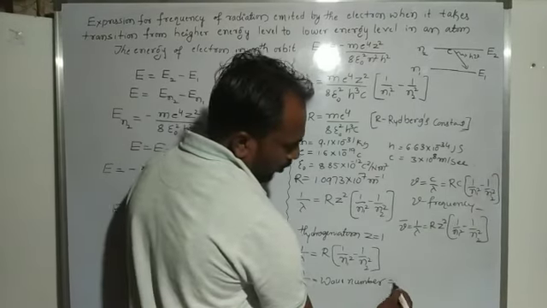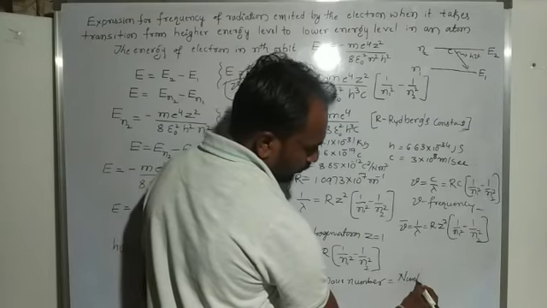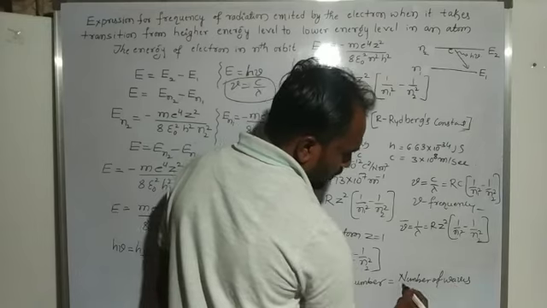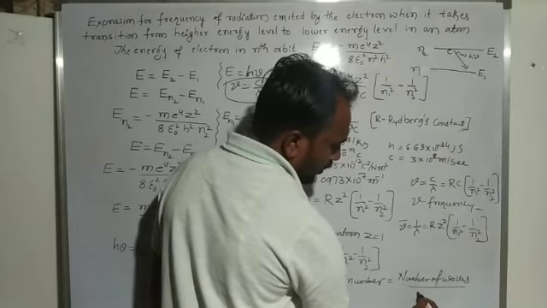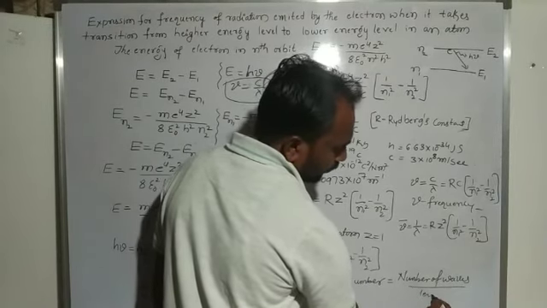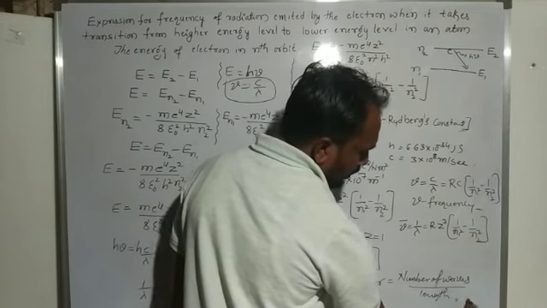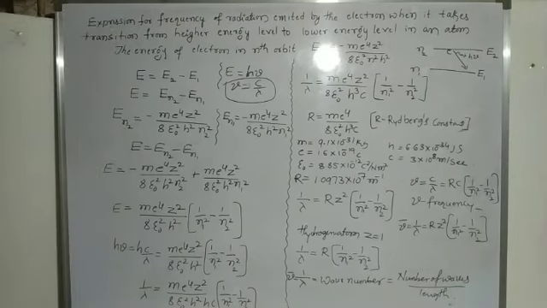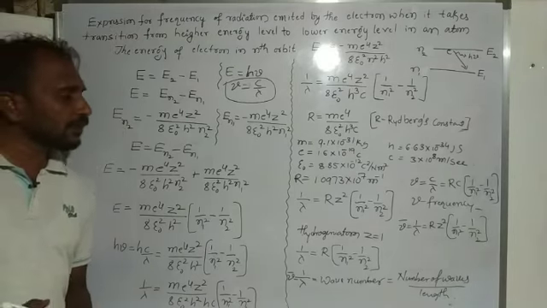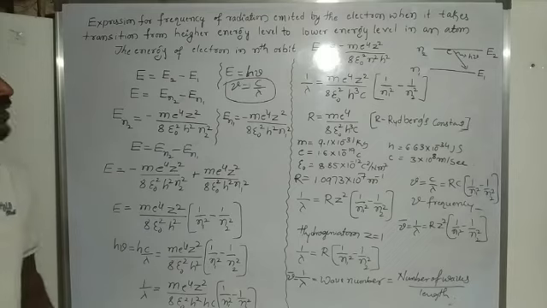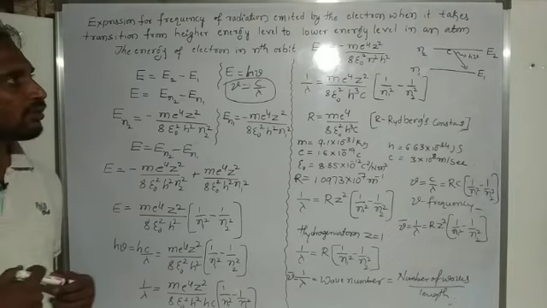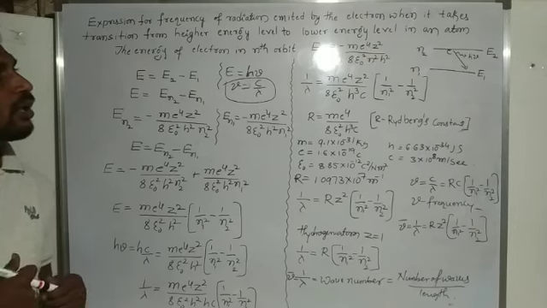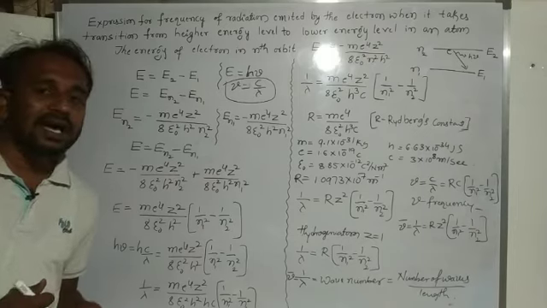This is the frequency of radiation emitted by the element when it takes a transition from a higher energy level to a lower energy level in an atom.